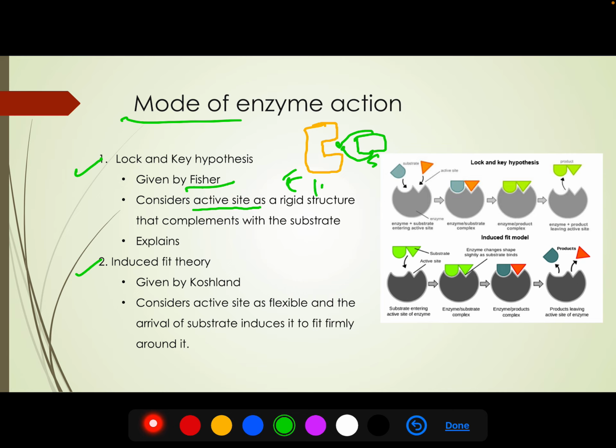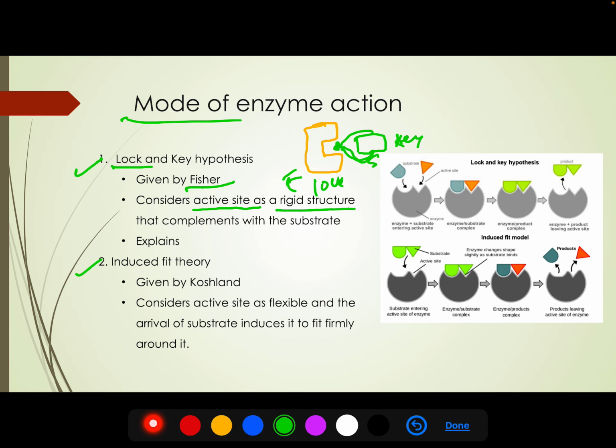Suppose the enzyme is the lock and this is the key. Only a particular key can open a lock. Similarly, only a particular substrate can fit into the active site and get converted into the product. So this was the hypothesis given by Fischer, called lock and key. We know the structure of the crevices of the lock won't change, so it considers the active site as a rigid structure.